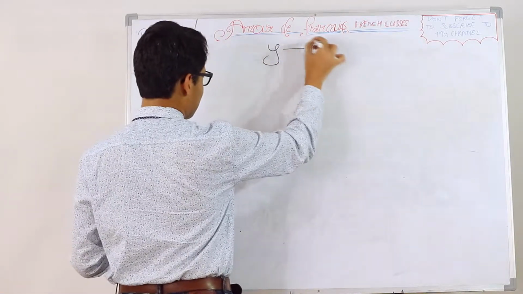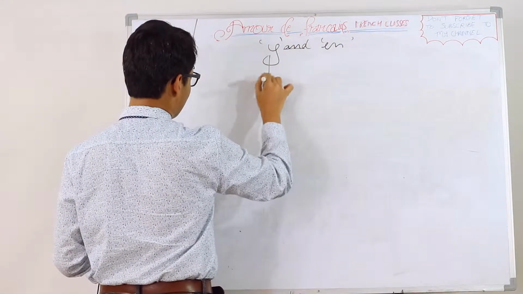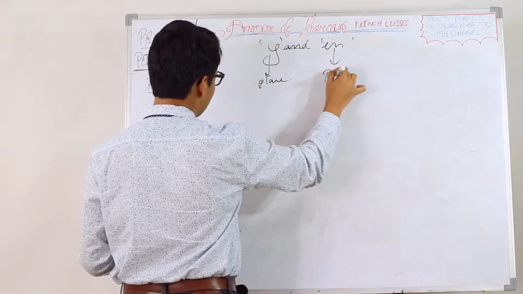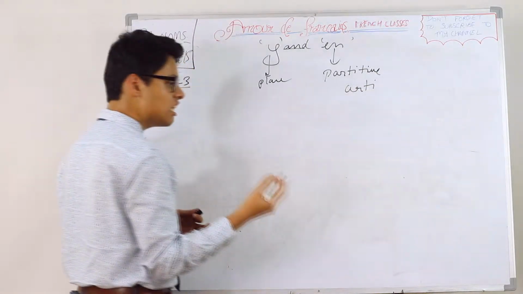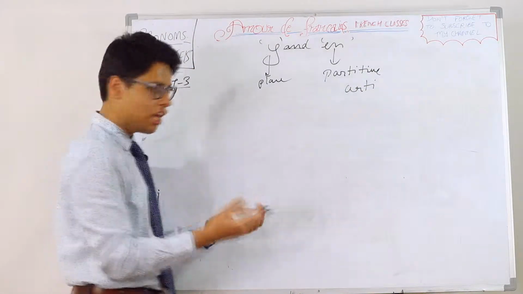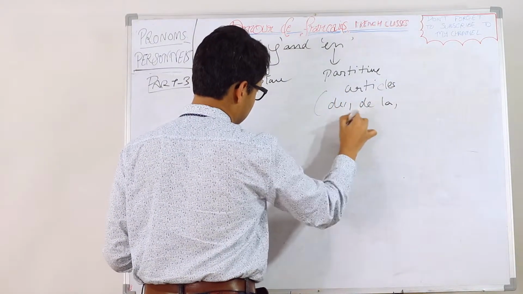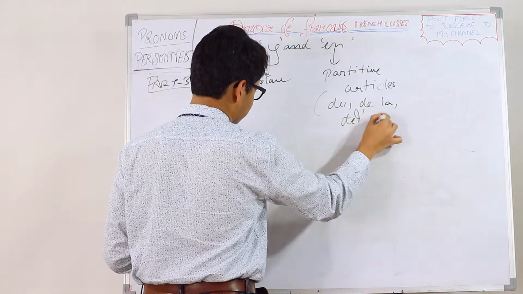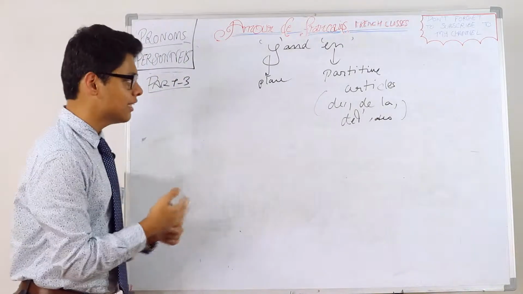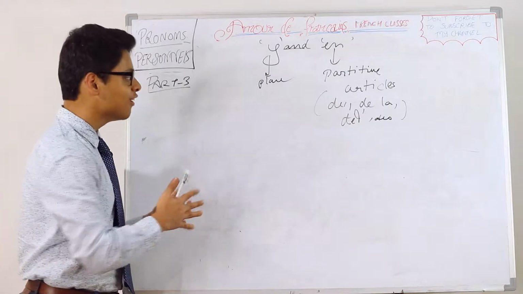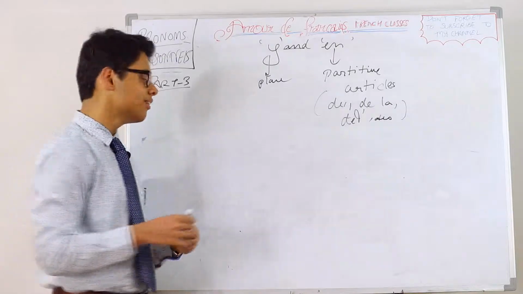Pronoun en and y. Y for place, and en for nouns having partitive articles, that's du, de la, de l', des in front of them. So if a partitive article comes in the sentence, you can be sure that the pronoun you are going to use is en and no other pronoun.